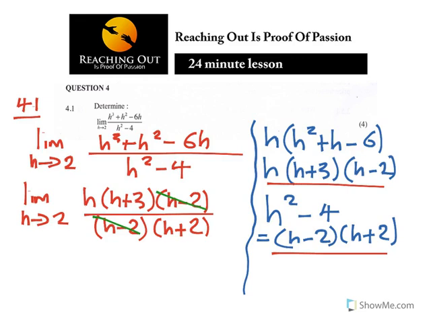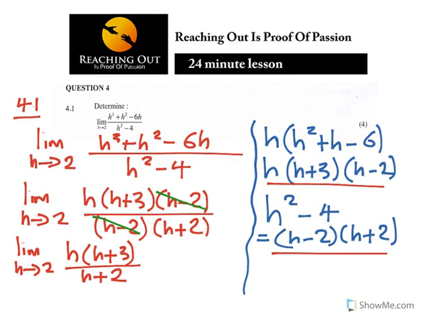So now what you have, because of my space, is the limit as h approaches 2 of h plus 3 over h plus 2, right?